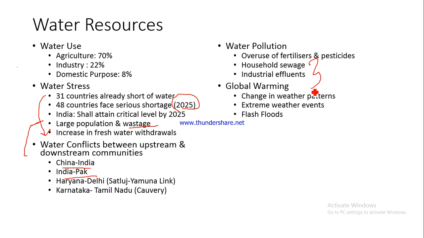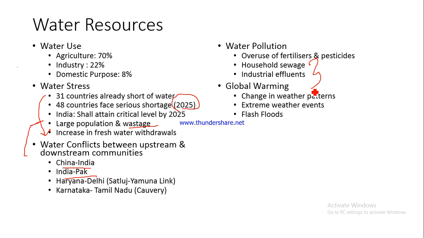Again, global warming is one reason which is also endangering our water resources. Now, what happens in the case of global warming? The weather patterns don't remain the same. You would have noticed in the last few years, many a times, the rainfall generally does not take place. It does not rain that much in June, July, August, September, which are considered to be monsoon months, but it rains many a times in other months also.